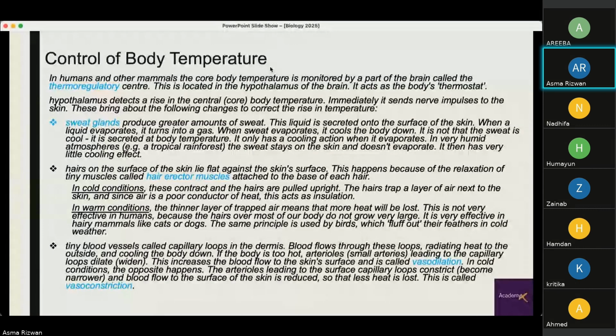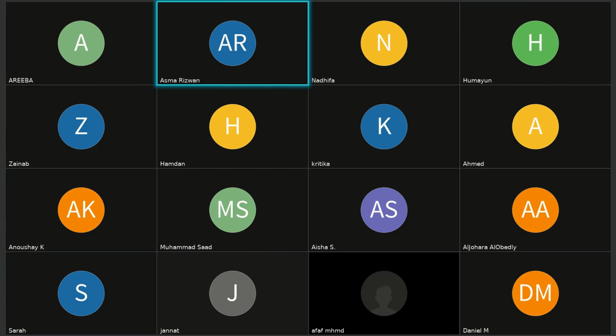Again, located in the hypothalamus of the brain, it acts as the body's thermostat. The hypothalamus detects a rise in the core body temperature. Immediately, it sends nerve impulses or electrical signals to the skin, which brings about the following changes to correct the rise in temperature.